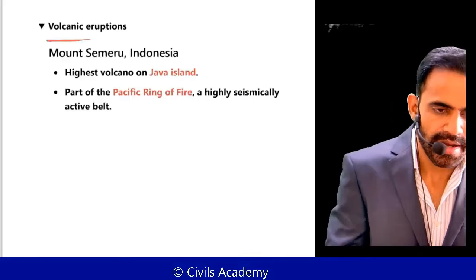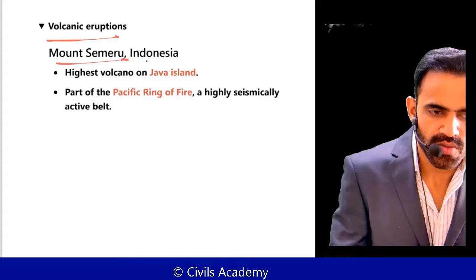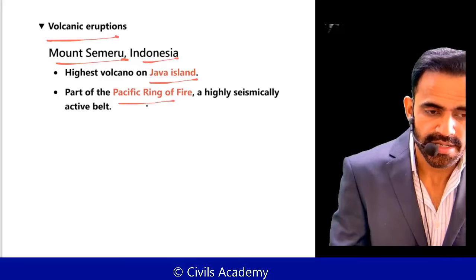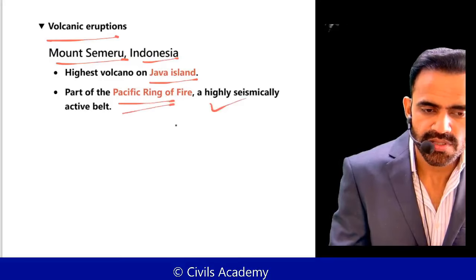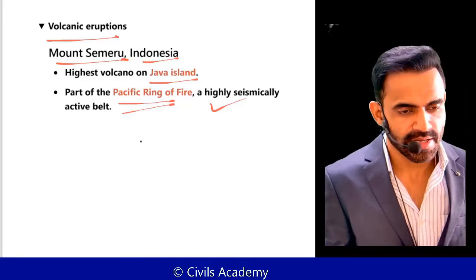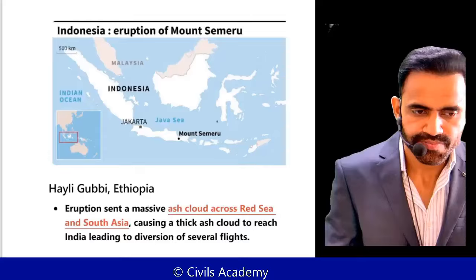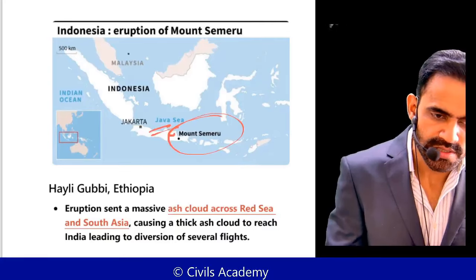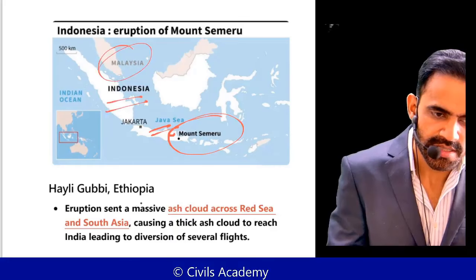And last is related to volcanic eruption. Mount Semeru in Indonesia was in news because of volcanic eruption. It is on Java Island, and it is part of the Pacific Ring of Fire, which is highly prone to earthquakes and volcanic eruptions. And this is the geographical location of Mount Semeru. This is Java Sea. This is Malaysia. This is Indonesia.